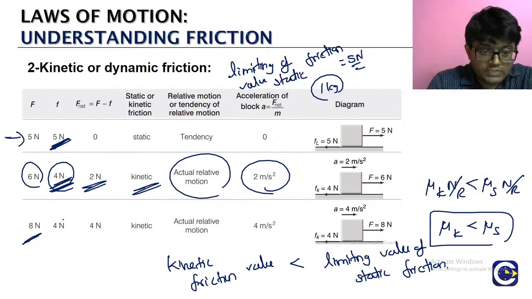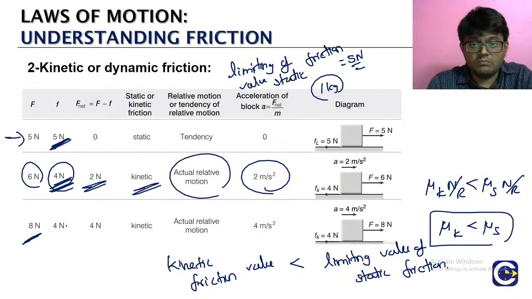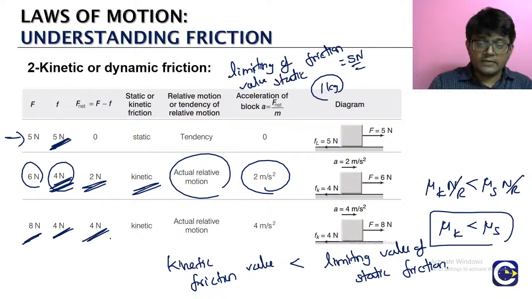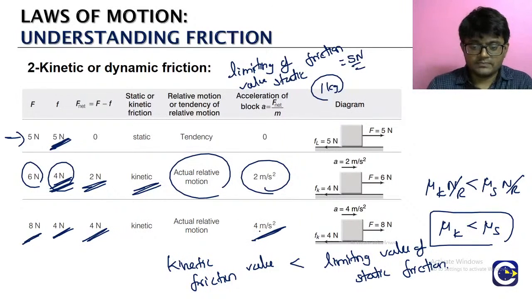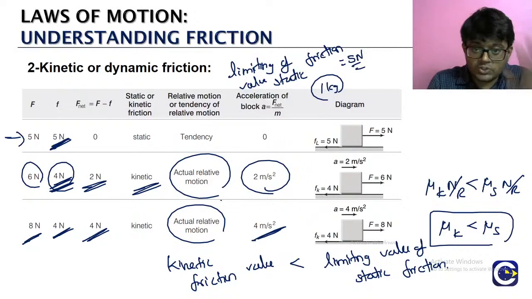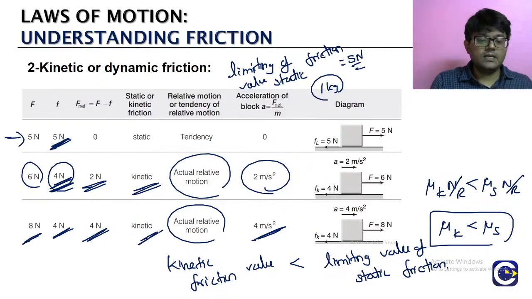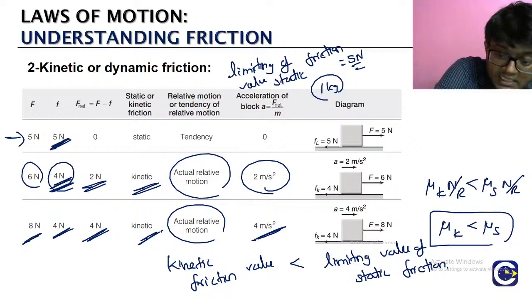If you apply a force of 8 newtons, this is also more than the limiting value. The friction is kinetic friction, the net force is 4 newtons, and the acceleration is 4 meter per second square. Here too there is an actual relative motion, so the type of friction is kinetic friction.